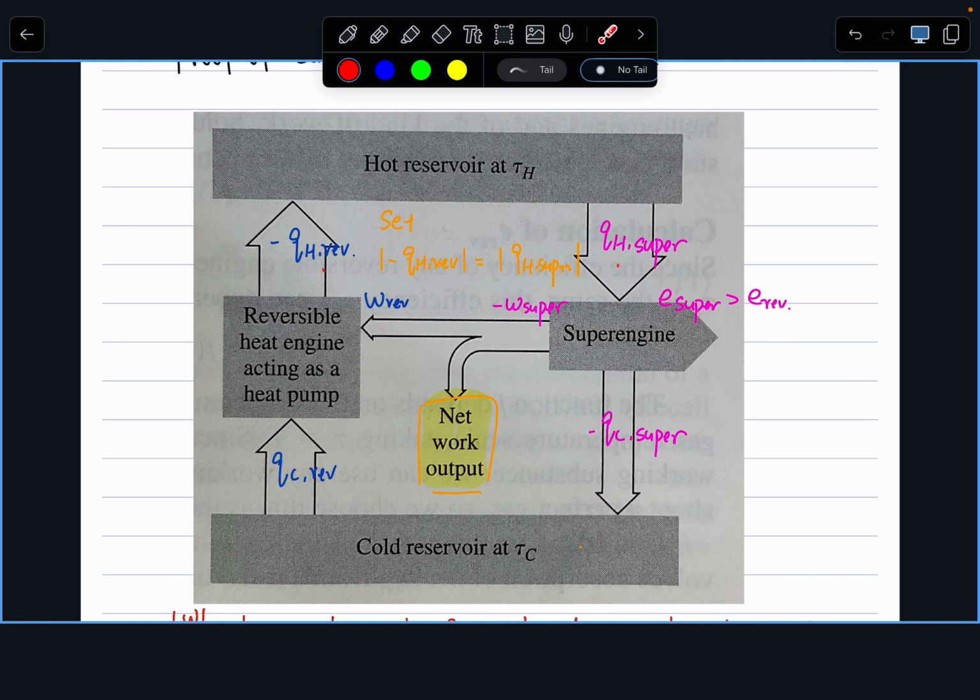So this machine should not be able to convert this heat flow into a net work outcome. And hence, this machine violates our second law of thermodynamics, meaning that we cannot have a super engine whose efficiency is larger than a reversible engine.